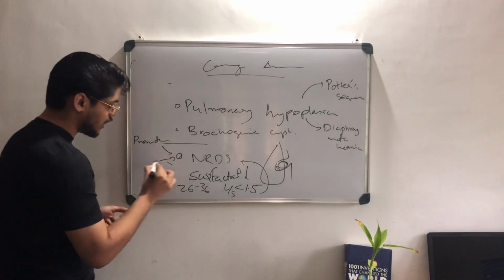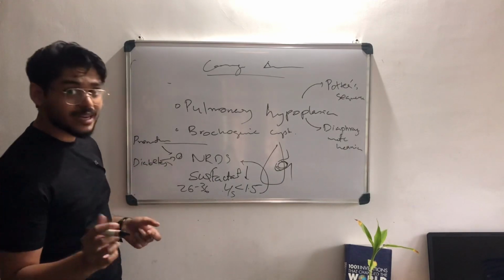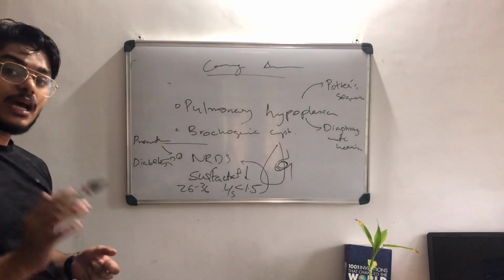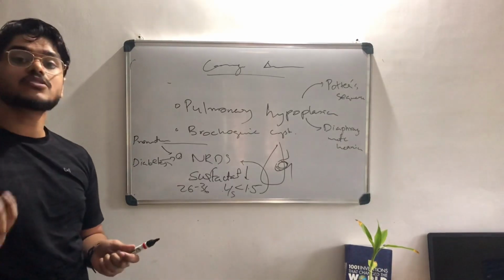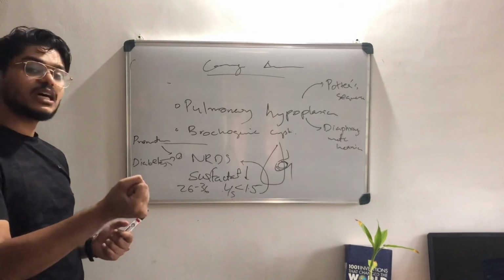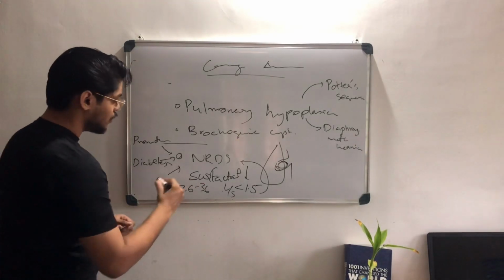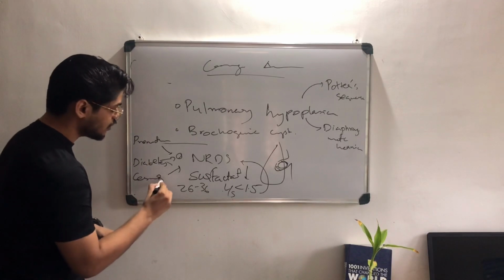And then we have diabetes of the mother. Diabetes of whom? It's not the child, it's the mother. If there is diabetes of the mother, there will be production of insulin by the child, and if insulin is produced, there will be a reduction in the surfactant amount. And we have cesarean birth.